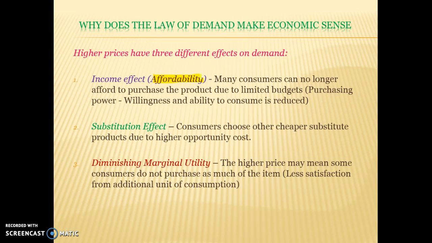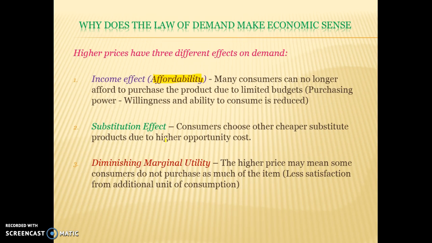The second one is the substitution effect. As prices increase, people will substitute out of products into other products. So for example, if we were looking at the market for iPads, if iPads started to increase in price, people would start to substitute into similar products. Now, it might not be identical products, it might be things like laptops or Macs or things like that, but there will be a substitute into other products. So the same thing if we're looking at iPhones and Samsung Galaxies. If iPhone prices increase, people will substitute into Samsung Galaxies. So another reason the demand curve slopes downwards, or when there's a higher price, people will substitute into other products.